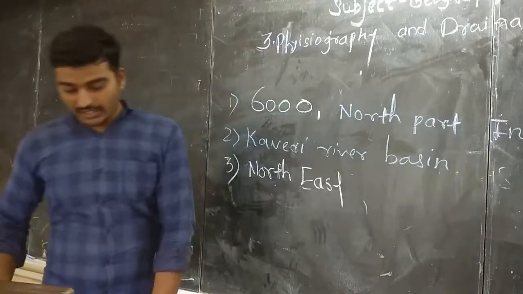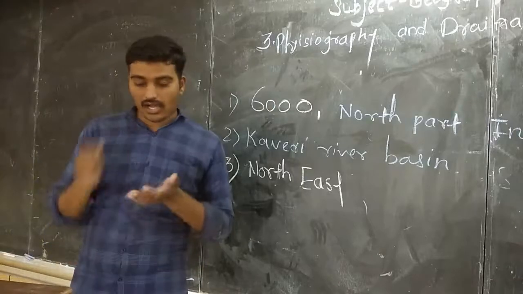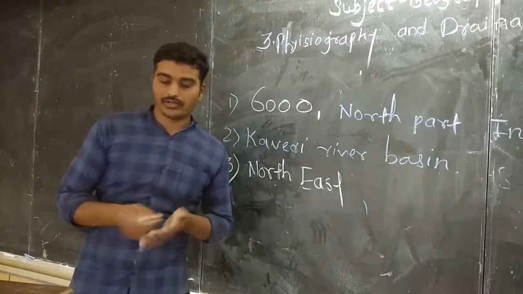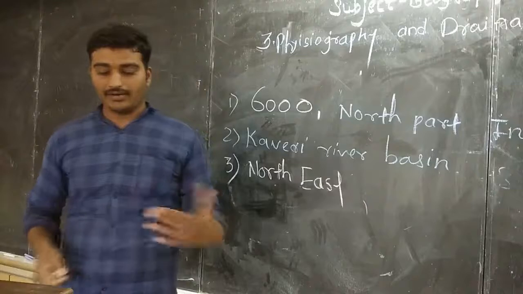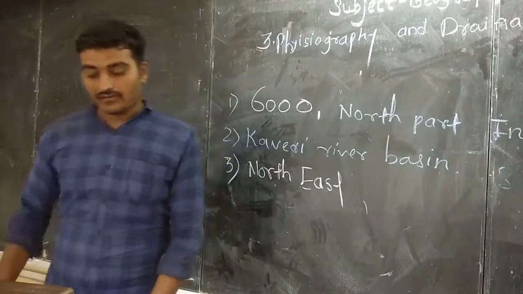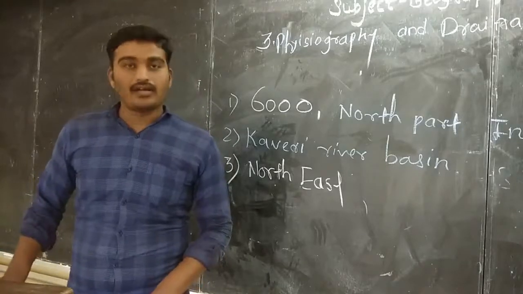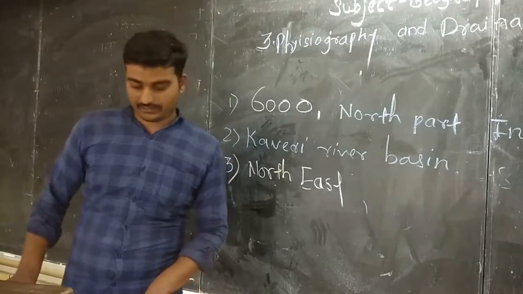So in the northeast direction we can see the low altitude, and also we can say we see less height in a green zone in the Indian continent. Okay.